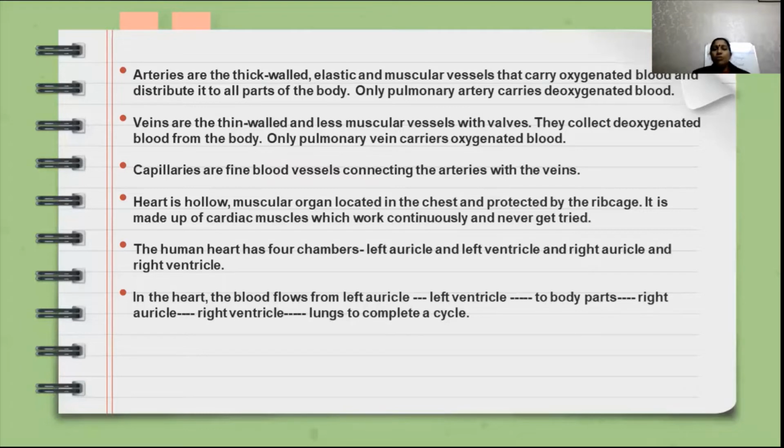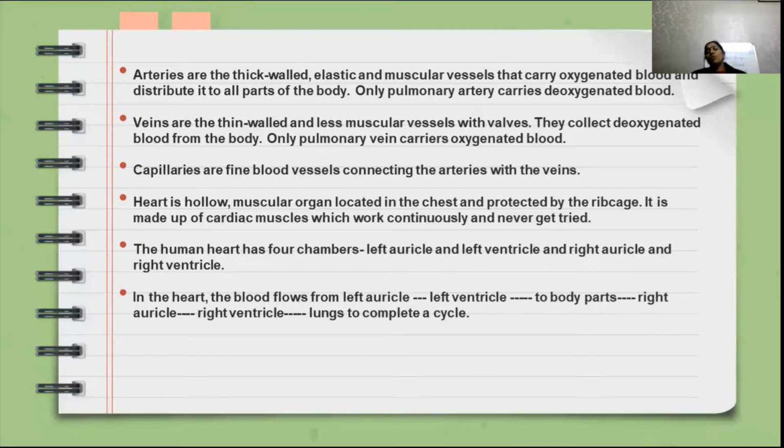And the function of these veins is collecting deoxygenated blood from the body. So that is just the opposite of arteries. Arteries are carrying oxygenated blood. Veins are carrying or collecting deoxygenated blood from the body.